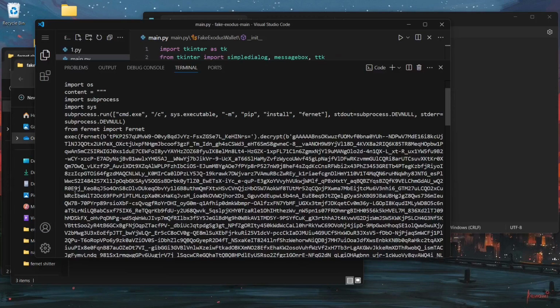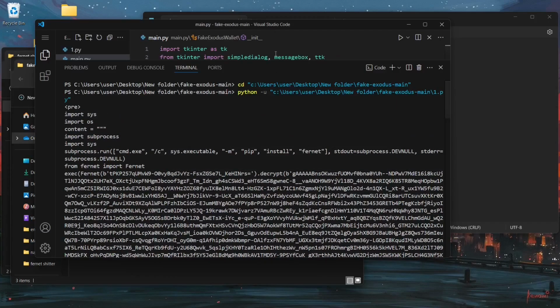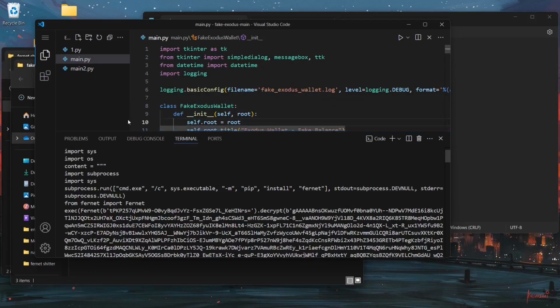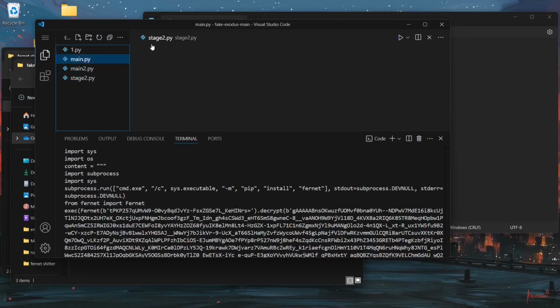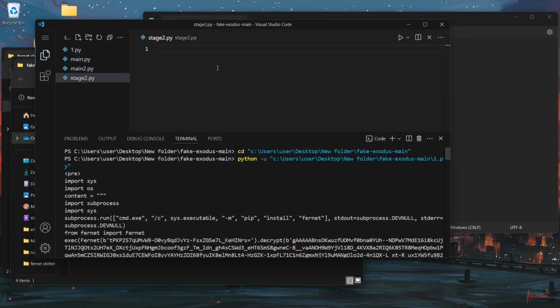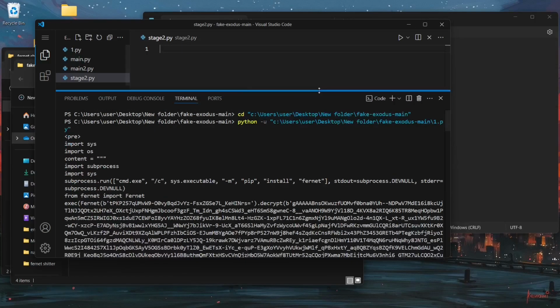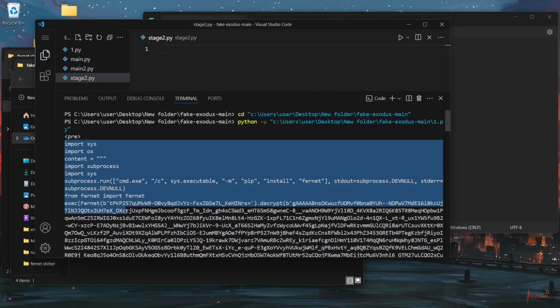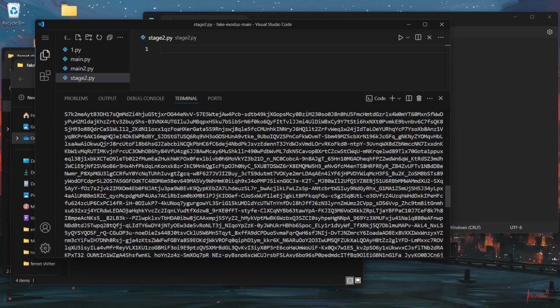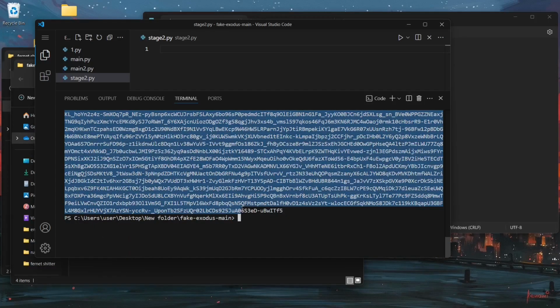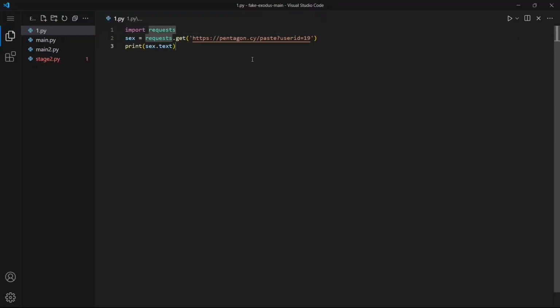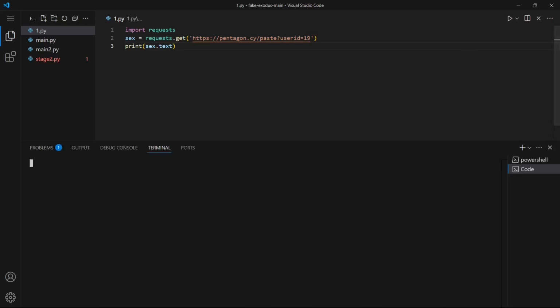I should probably write this to a file, right? Yeah, I should probably write this to a file. I should go like stage2.py. And for this file, we're gonna write the entire thing over here, just in case I clear my terminal and I forget about it. Okay. We're gonna do this once again. Actually, nope.